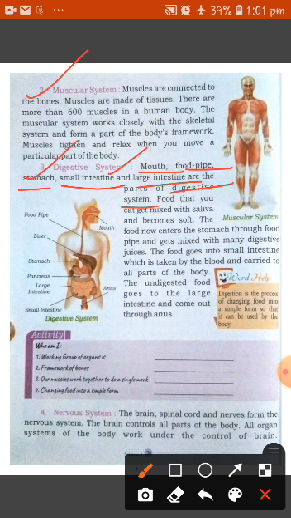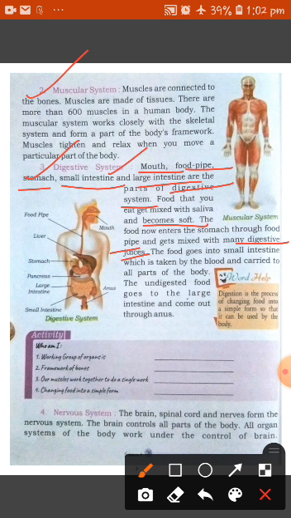Now what is the first step? Firstly, we eat food, and the food that you eat gets mixed with saliva and becomes soft. Now this soft food enters the stomach through the food pipe and gets mixed with many digestive juices in our stomach. Now food goes into the small intestine, which is taken by our blood and goes from one part of the body to another part of the body, and the remaining part of food, meaning undigested food, comes into the large intestine and comes out through the anus.